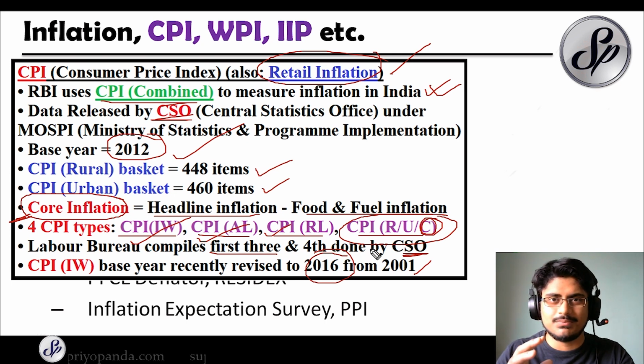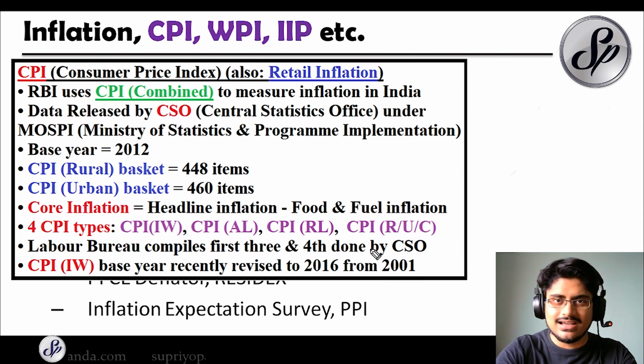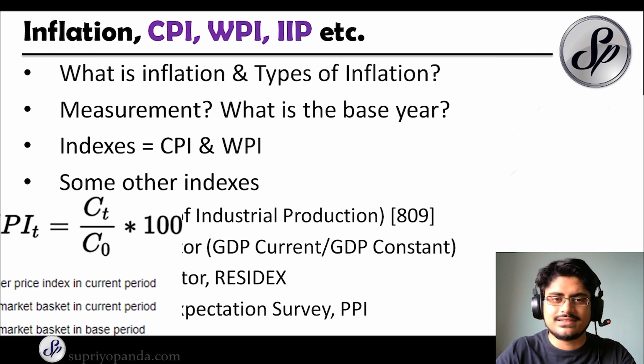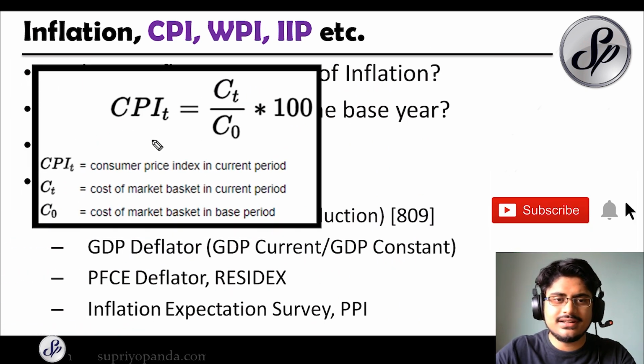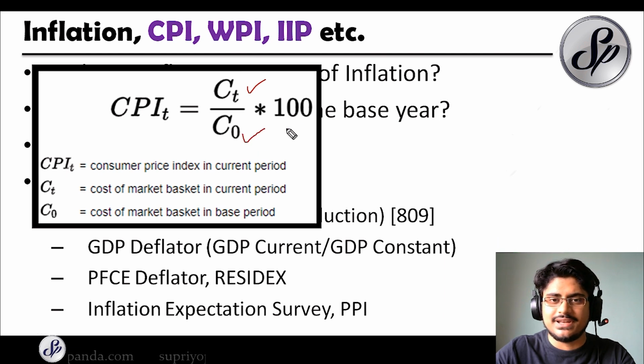So these are the important things that you need to remember. If you cannot remember each and every number, it is okay. Just remember the general idea that I have explained to you, because it's going to be very important. Just remember this as well, which is the CPI calculation. How do you calculate it? You divide the consumer price index in the current period by the consumer price index in the base period, and you multiply it by 100. This is how the CPI is calculated.